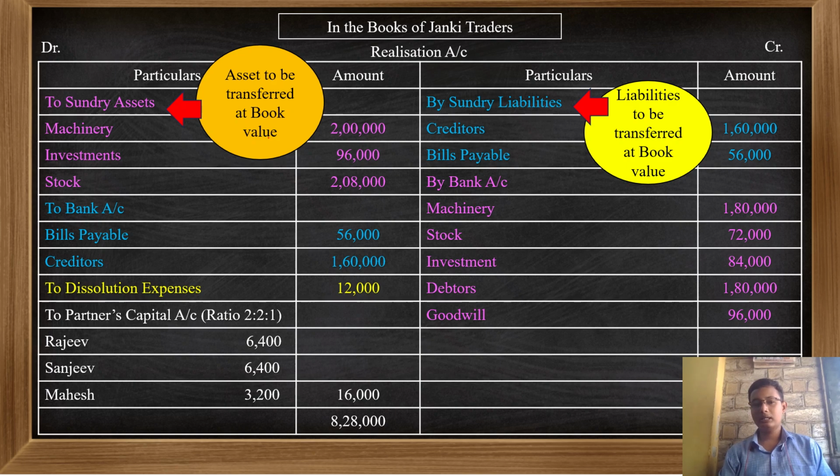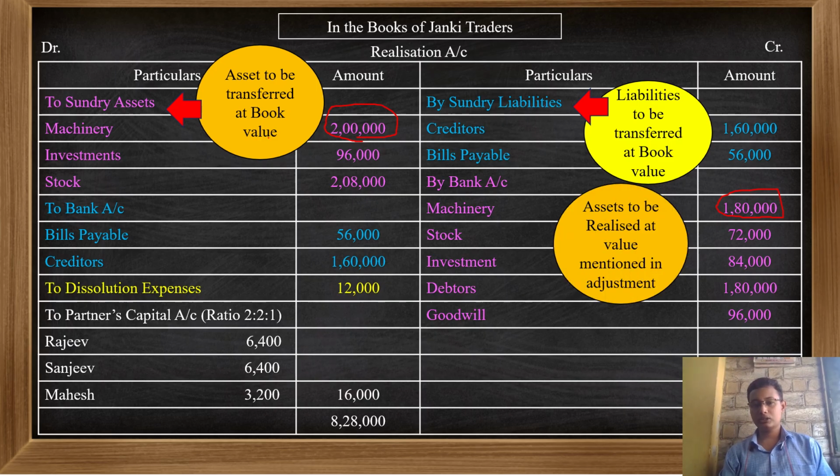Then, as per adjustment, I have sold the assets and debited that amount to the bank account. So by bank account, I have written on the credit side machinery. If you observe here, the machinery book value is 2 lakh and the selling value is 1 lakh 80,000. The gap of 20,000 should be ignored. Machinery, stock, investment, debtors, and the goodwill they have given in the adjustment, that I have taken on the credit side. So I have also marked here assets should be realized at the mentioned value in the adjustment.